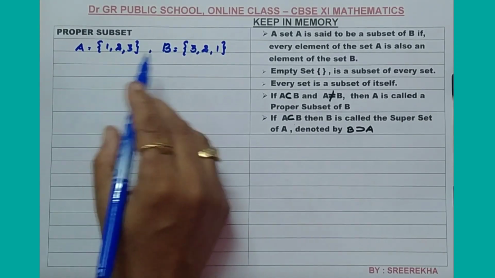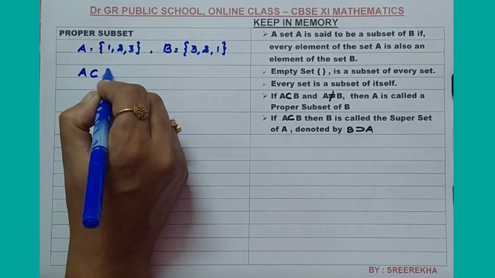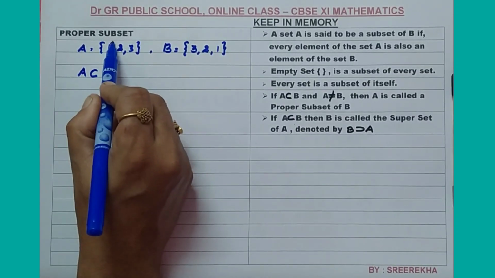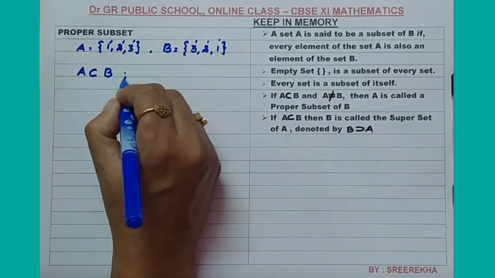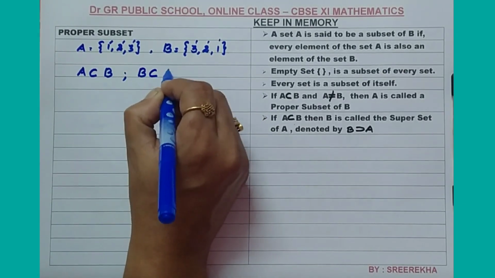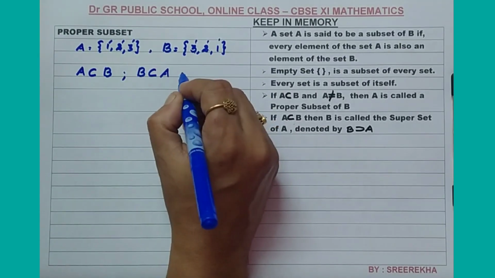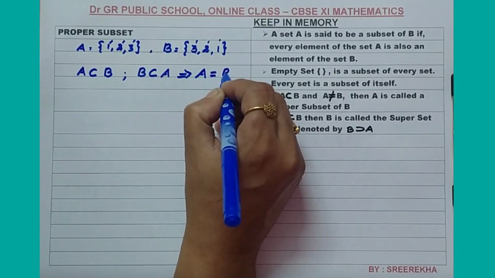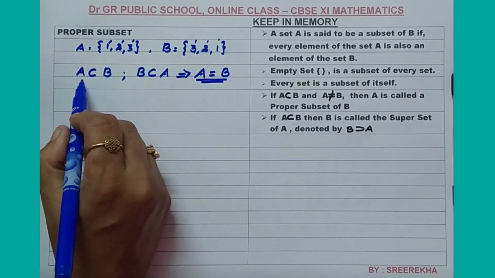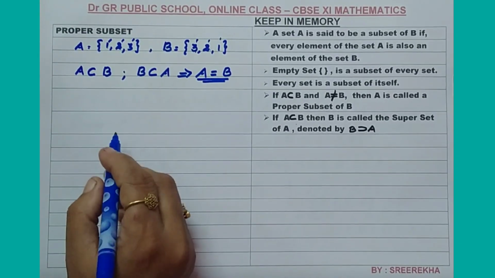Here clearly you can say that A is a subset of B. Why? Every element of A is an element of B. And in the same way B is a subset of A, because every element of B is an element of A, and in such a case you will write the two sets as equal, A equal to B. If A is a subset of B and B is a subset of A, then the two sets are equal.